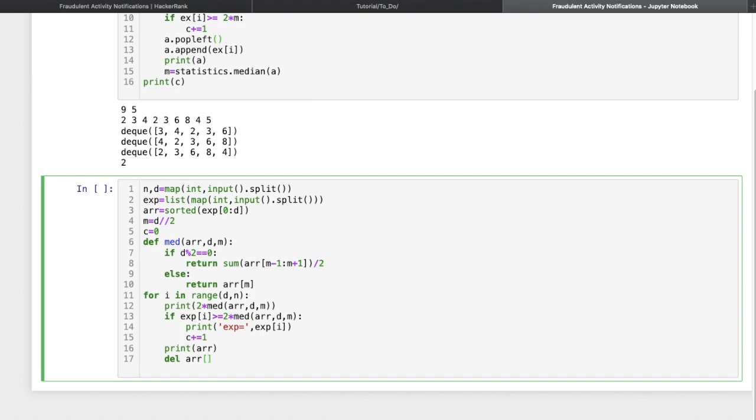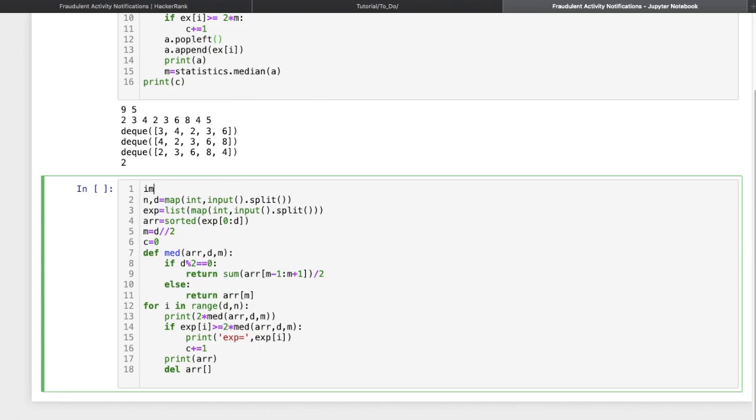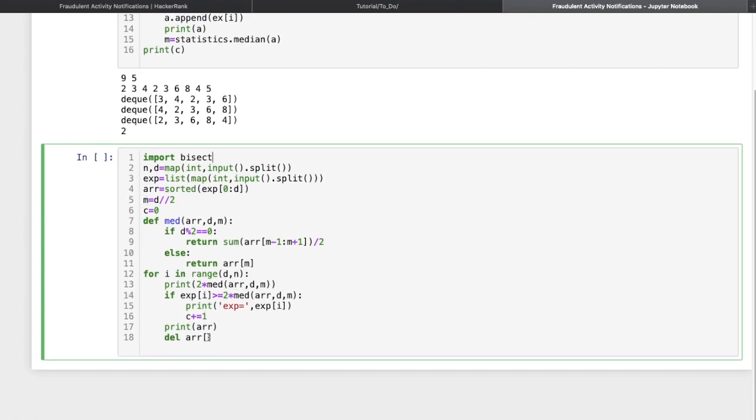For that we will be using the bisect module. Import bisect. Now here we have the method bisect dot bisect left. It takes two parameters.